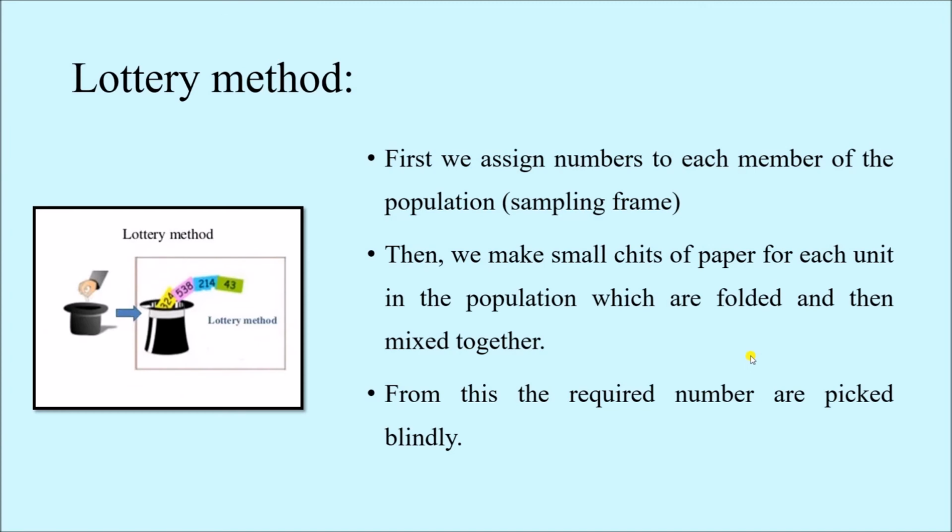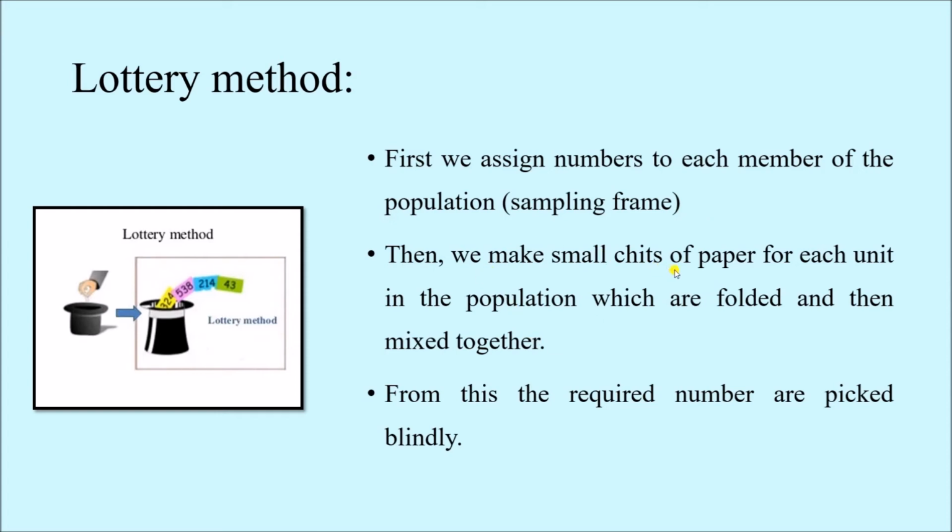There is another way we can select students, for example, the lottery method. First, we assign numbers to each member of the population or sampling frame. This I already discussed. So we have the attendance register and we have the roll numbers of the students from 1 to 200. So that is my sampling frame.